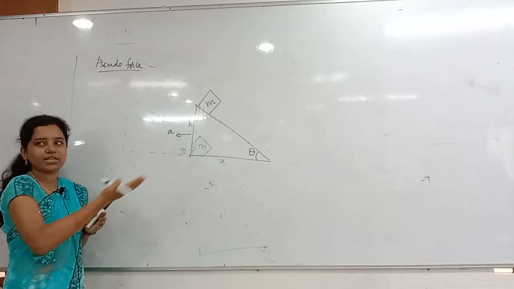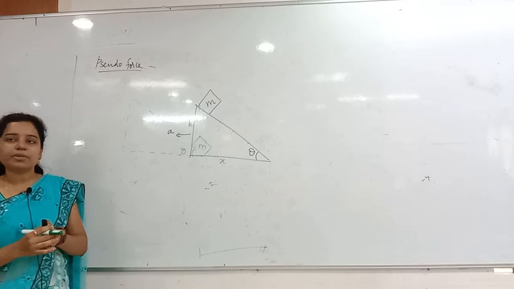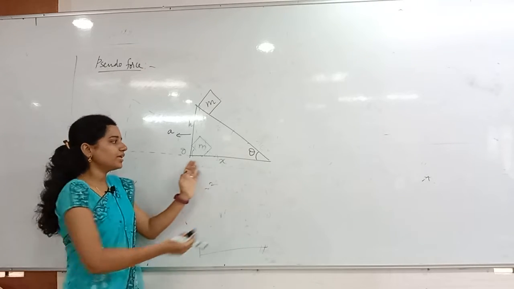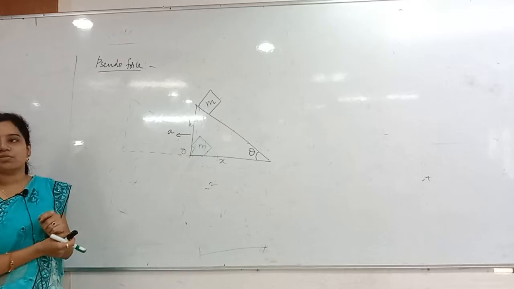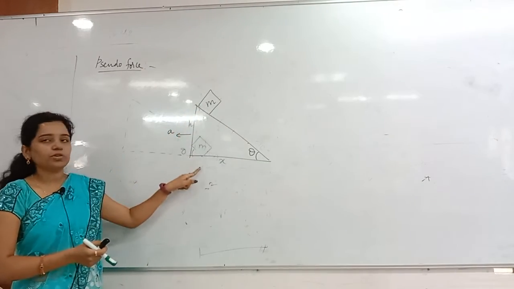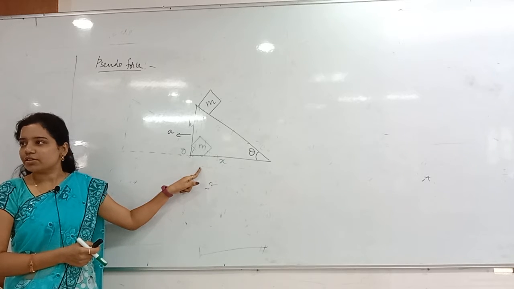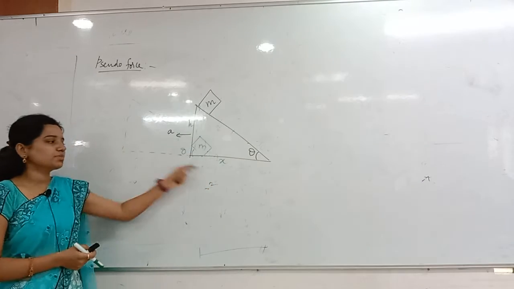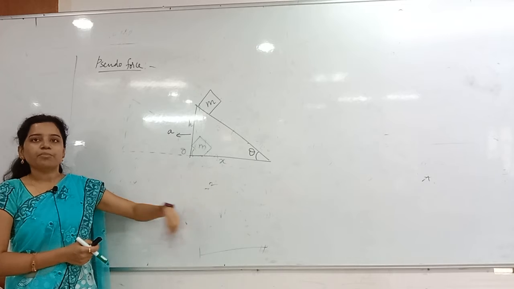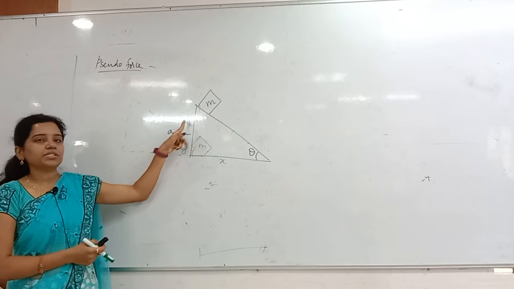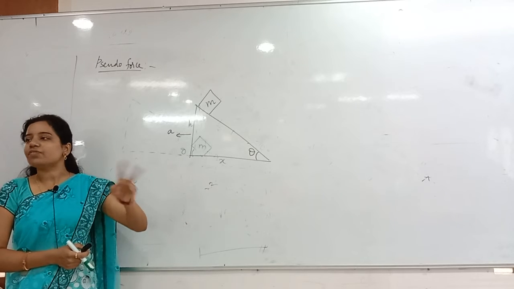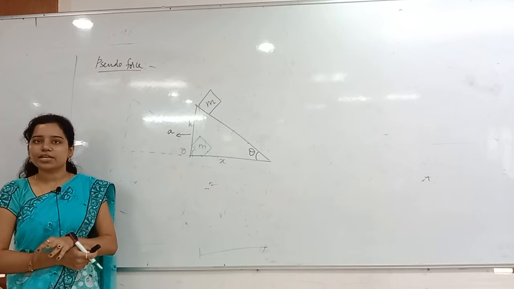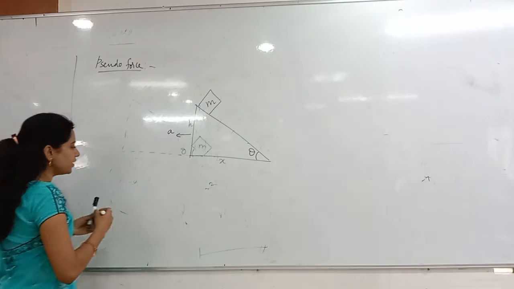Let me take that in time t, the inclined plane is moving from here to here. In the same time t, the block is falling from top to bottom. So the inclined plane makes x displacement. Meanwhile, the block makes h displacement. Same time. Clear?